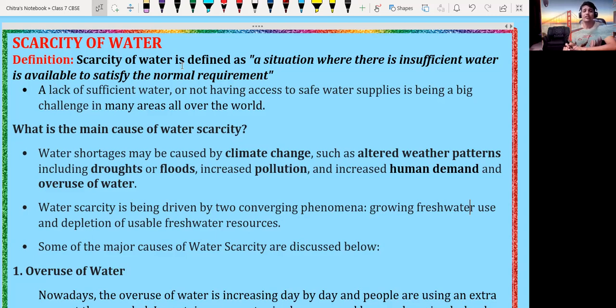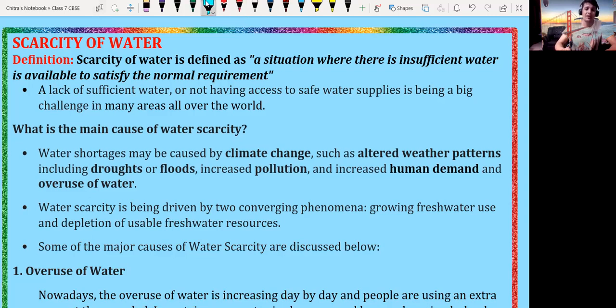What are the main causes of water scarcity that we have to discuss now? Okay, so the first point: water shortage may be the cause of climate change, such as altered weather patterns, including drought or flood, increased population, increased human demand, and overuse of water.